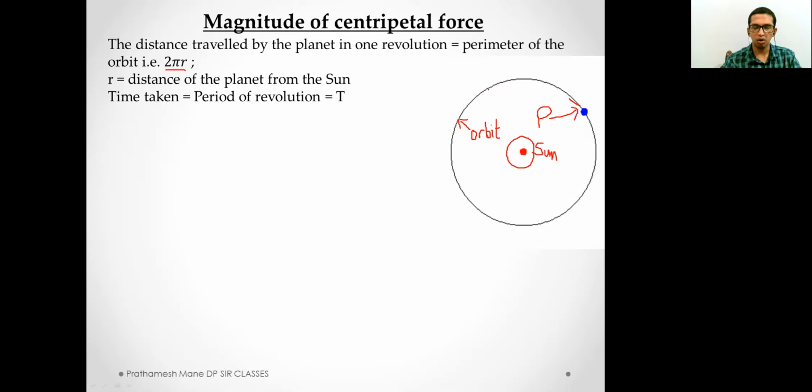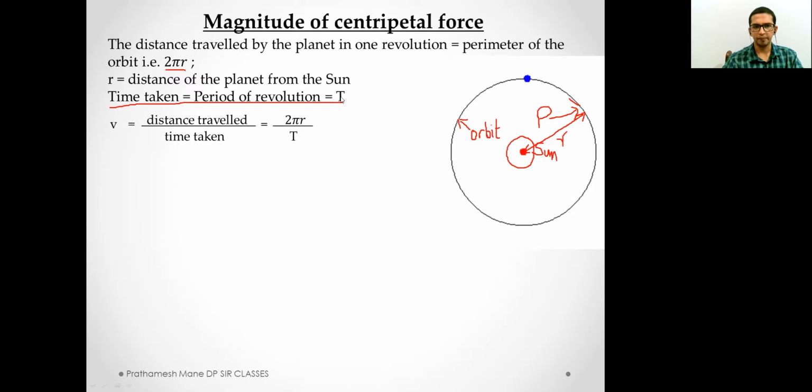So we know the formula for the circumference of a circle is 2 pi r. So the perimeter for this orbit will be 2 pi r. Let us consider the distance from the sun to the planet, this distance, to be r, as this will be the radius of the circle. And we assume the time taken, that is the period of revolution, to be t.